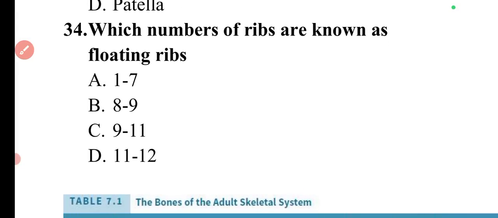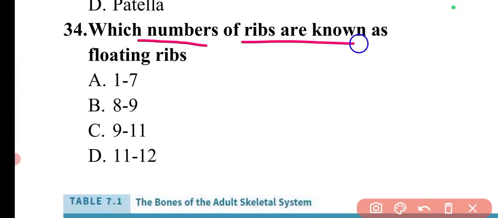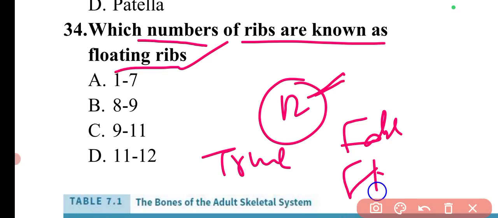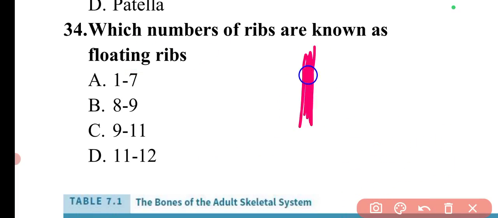Then coming to next question. The question is, which number of ribs are known as floating ribs? So in the rib part, there are total 12 pairs of ribs. In 12 pairs of ribs, there are true ribs, false ribs, and floating ribs. So this is a sternum, and this is your skeleton or your ribs. There is a cartilage in every rib here, which is joining these bones to the sternum.